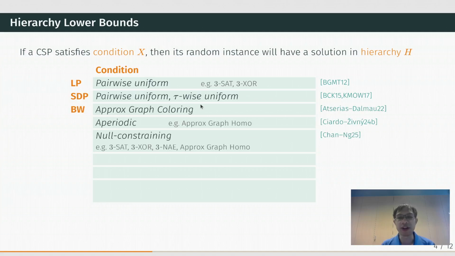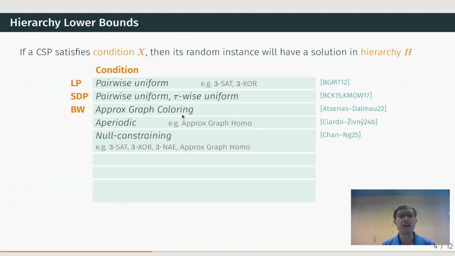For the bounded width hierarchy, Atserias and Dalmau show lower bounds for the approximate graph coloring problem. More recently, Ciardo and Živný show lower bounds for CSPs that they call aperiodic. Their goal was to show lower bounds for the approximate graph homomorphism problem, a problem generalizing approximate graph coloring.